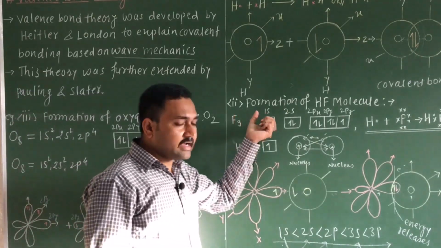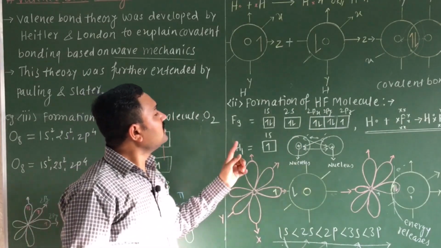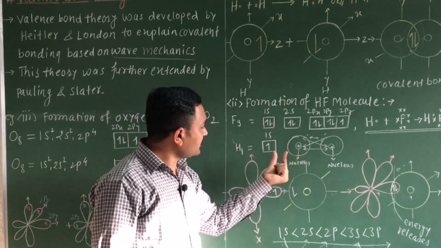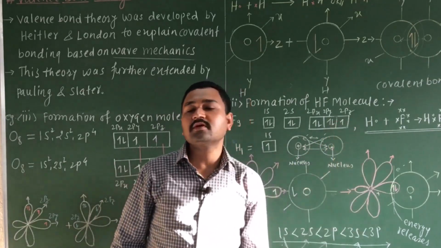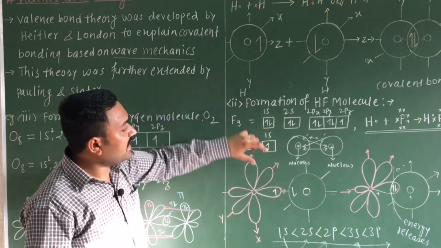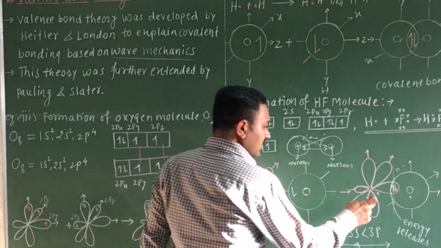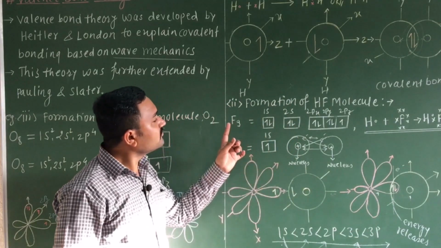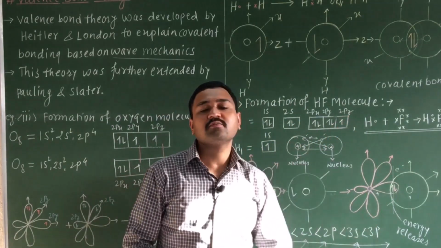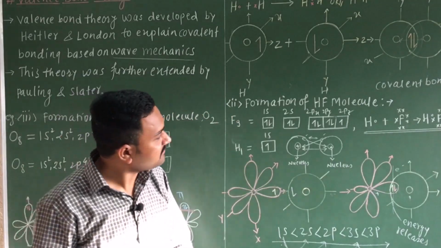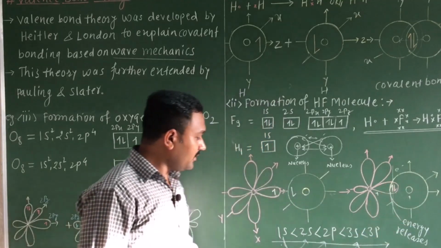In the second molecule, the HF molecule, the 1s atomic orbital of a hydrogen atom overlaps with the 2pz atomic orbital of fluorine and forms the HF molecule. Remember one important point: the 1s atomic orbital and the 2pz atomic orbital have nearly the same energy, which leads to the formation of the HF molecule.